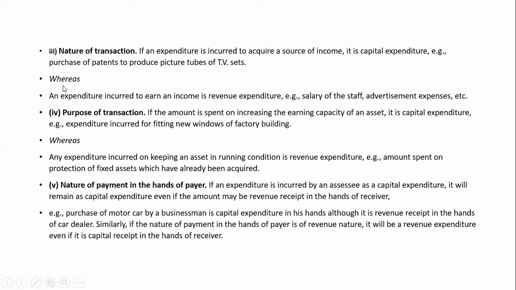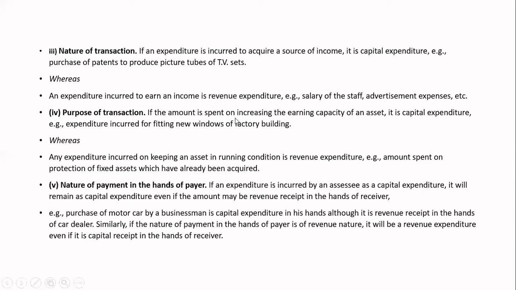Okay. Here, whereas an expenditure incurred to earn an income is a revenue expenditure. Means in order to earn an income, you need to pay salaries to whom? To the employees, or advertising expenses, rent, all these we call it as what? Revenue expenditure. And purpose of transaction.